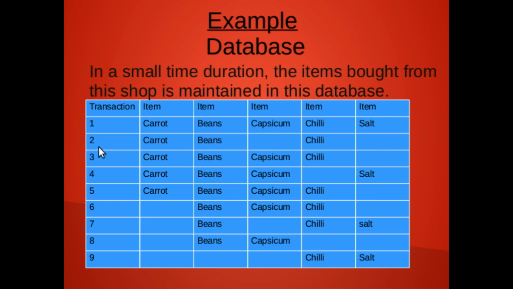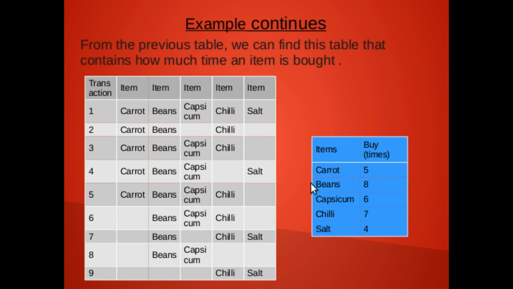So in that short term, customer 1 bought carrot, beans, capsicum, chili and salt. Customer 2 bought carrot, beans and chili, and like this customer 7 bought beans, chili and salt. Now from this table we can make a table like this: carrot has been bought 5 times, beans 8 times, capsicum 6 times, chili 7 times and salt 4 times. So we can see how many times each of the items has been bought.